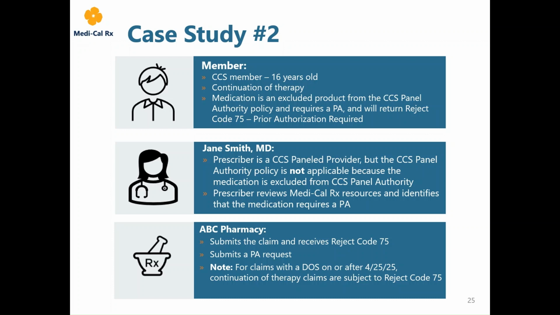In this case study, we have a CCS member who is 16 years old receiving a continuation of therapy medication that is an excluded product from the CCS Panel Authority policy and would traditionally reject with Reject Code 75. Our prescriber, Dr. Smith, is a CCS panel provider, but CCS panel authority does not apply in this scenario because the medication is excluded from CCS panel authority. Dr. Smith has reviewed the CDL and identified that this drug is not listed on the Medi-Cal Rx CDL and there is no appropriate alternative therapy. Therefore, this drug would require a PA.